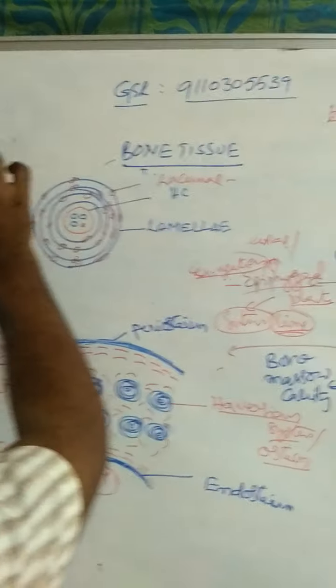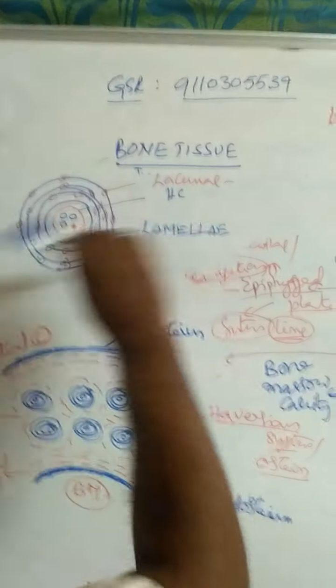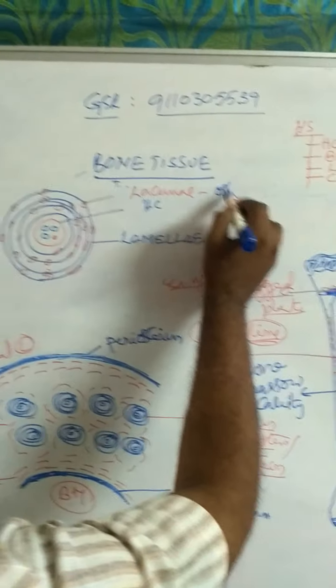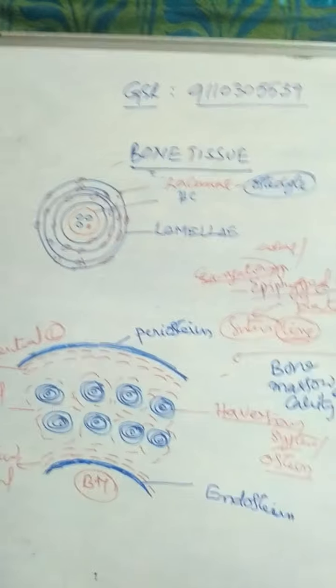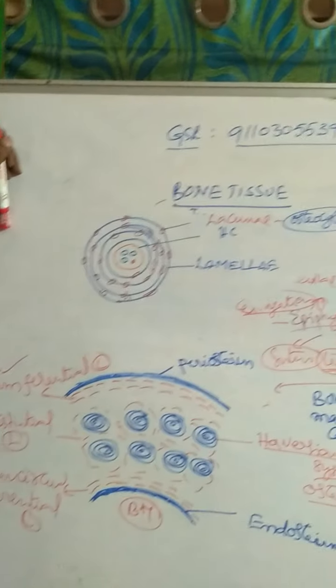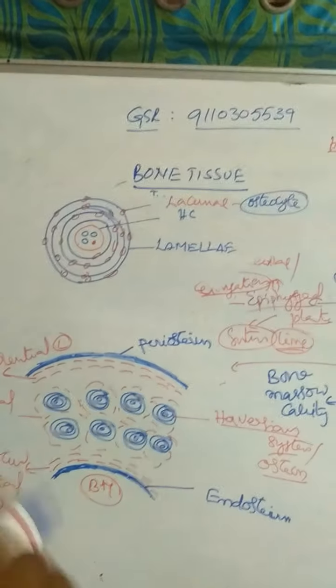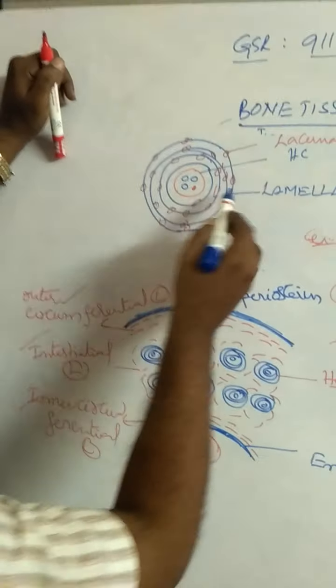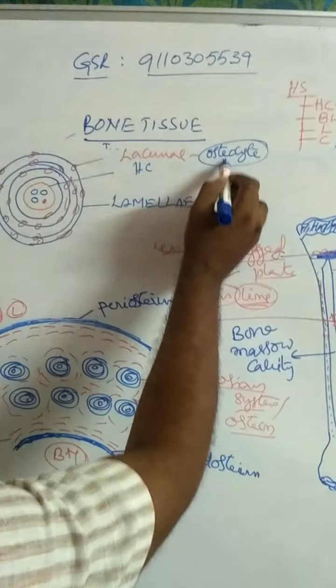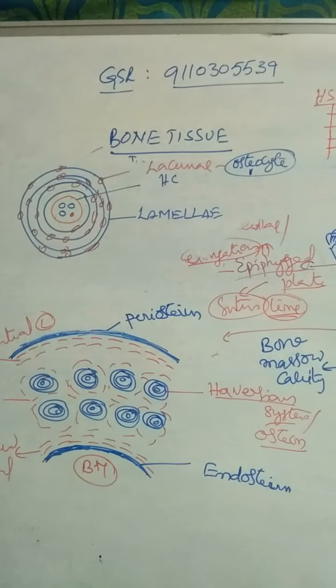Each lacuna contains one osteocyte. In the case of cartilage, each lacuna contains 1 to 8 chondroblasts. In the case of bone, each lacuna contains only one osteocyte.